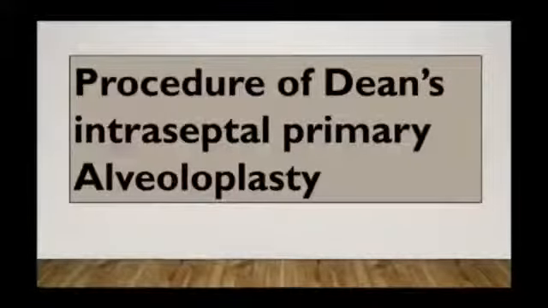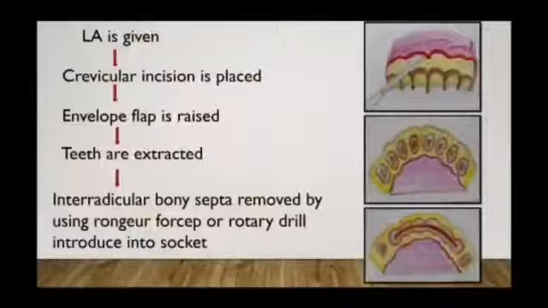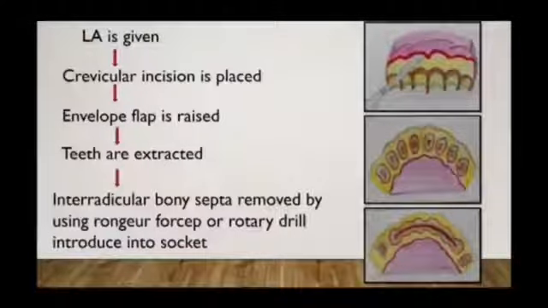Now the procedure of Dean's intraseptal primary alveoloplasty is: first, give LA to the patient, then place a crevicular incision along the gingival margin. Then an envelope flap is raised as conservatively as possible. An envelope flap is also known as a horizontal flap, and it is made by a horizontal intracrevicular incision with no vertical releasing incision.